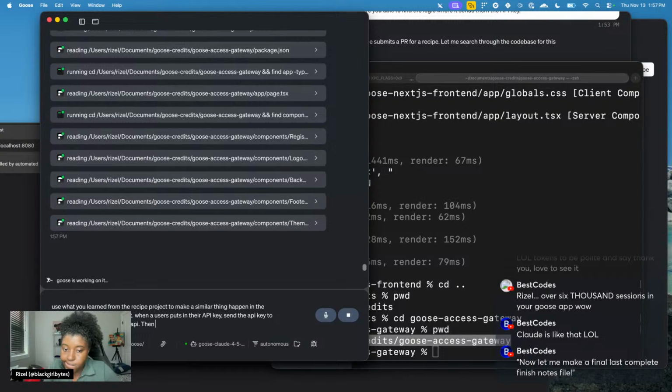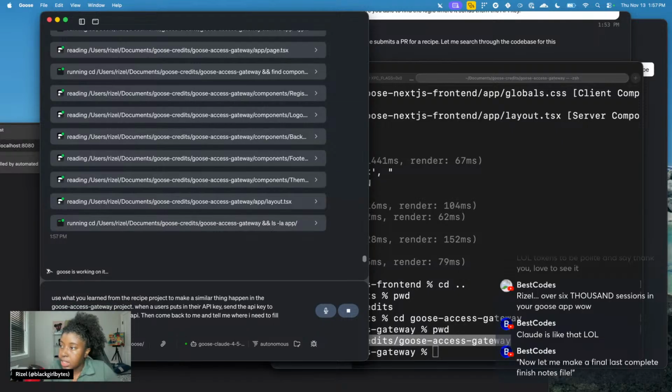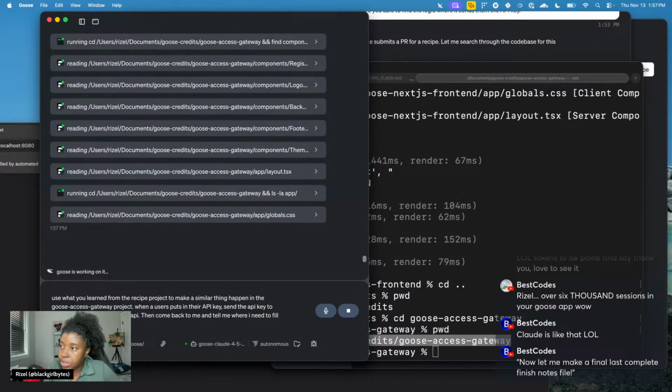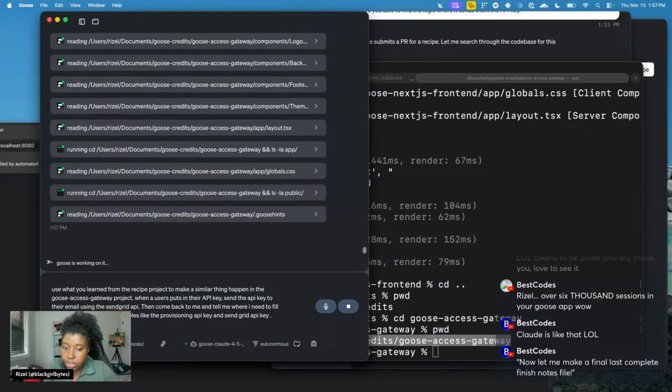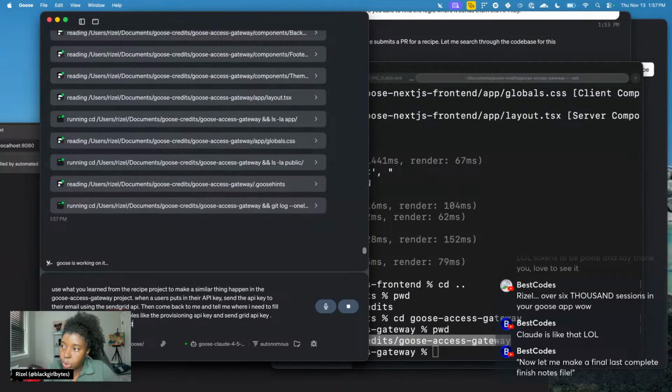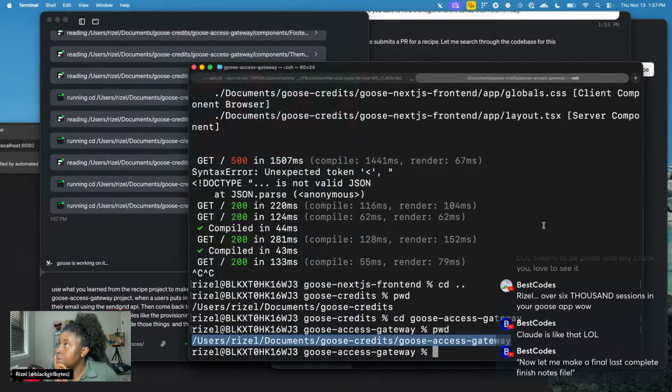Then come back to me and tell me where I need to fill in different environment variables, like the provisioning API key and the SendGrid API key. Show me where I need to include those things. And the UI, I need to have the UI running, right? Does it care about that? I don't know. I'm gonna just do it.